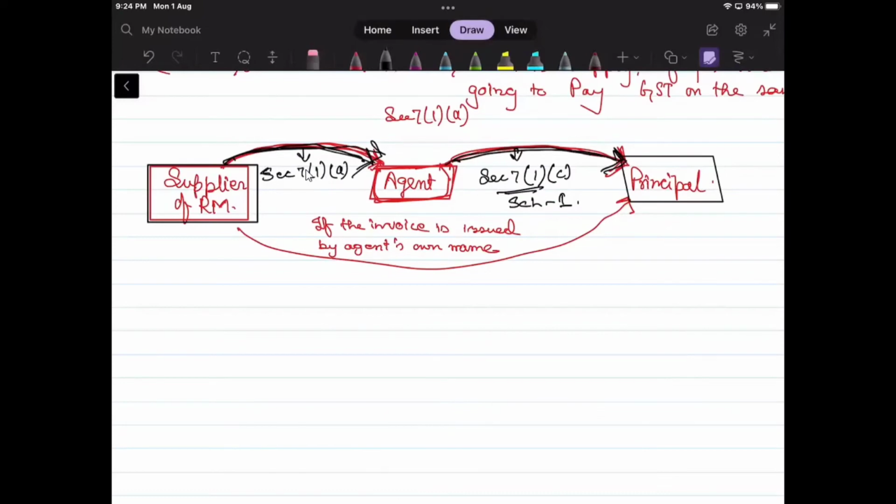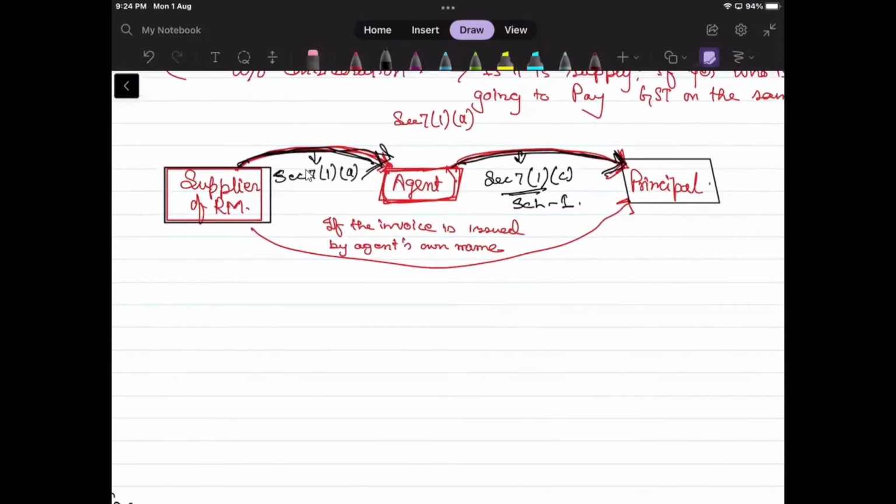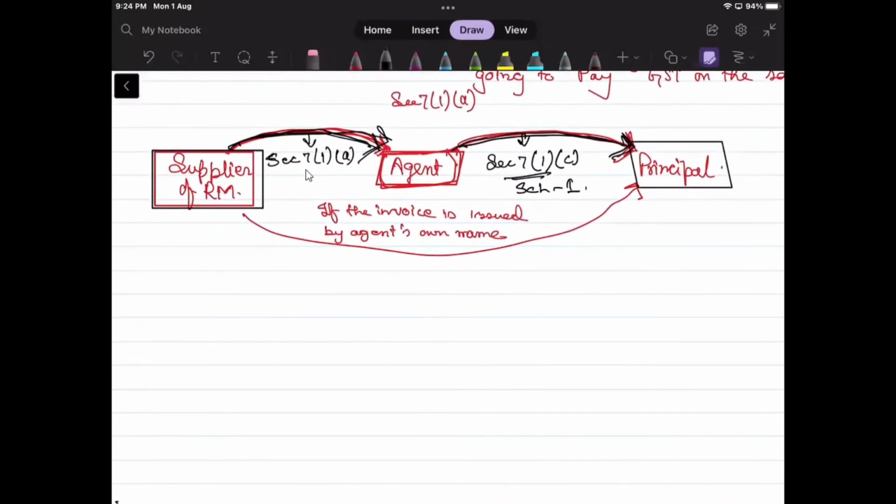So he will be chargeable under two circumstances. One, his services to the supplier, one his services to the principal, and one his advances to the customer or the supplier, whosoever it will be. Correct. And let's reverse the situation.